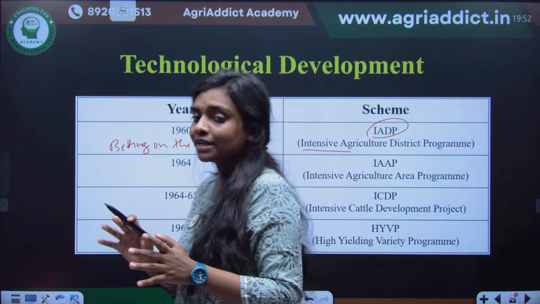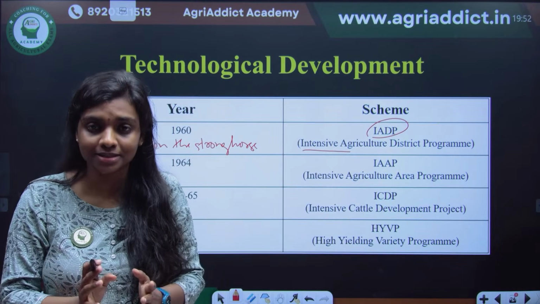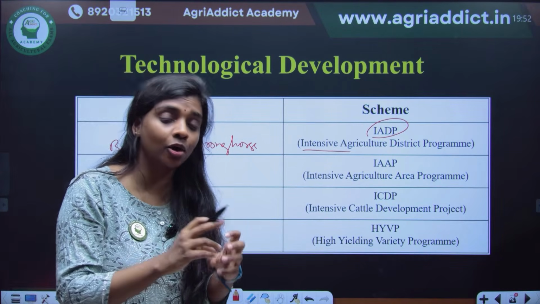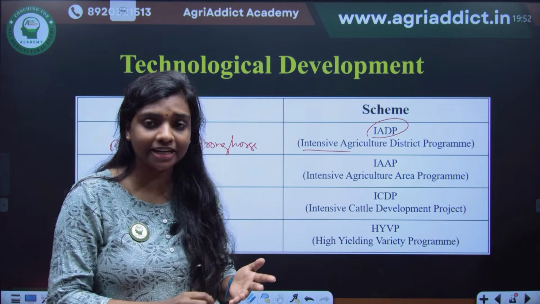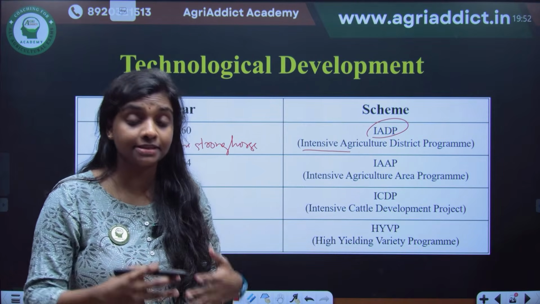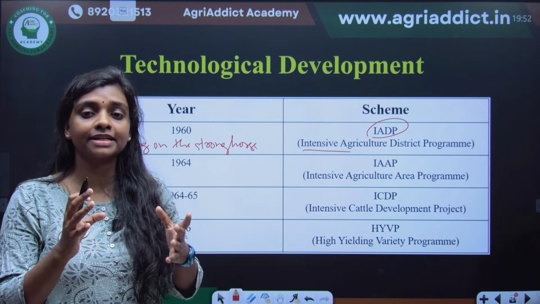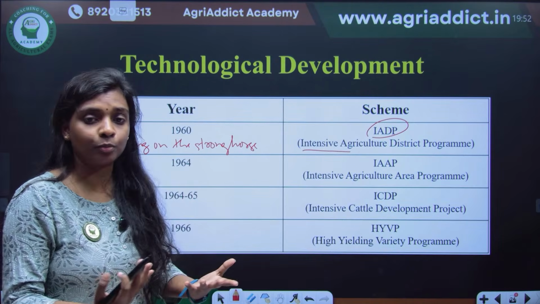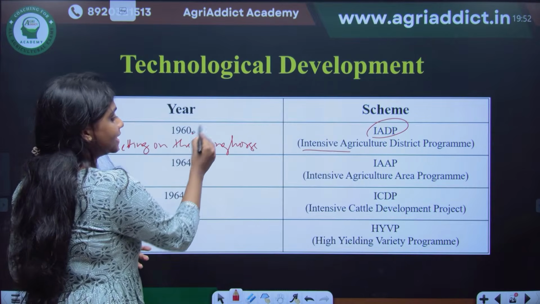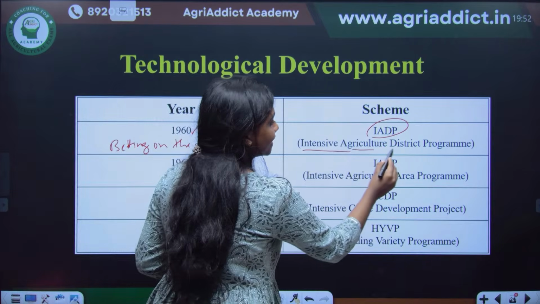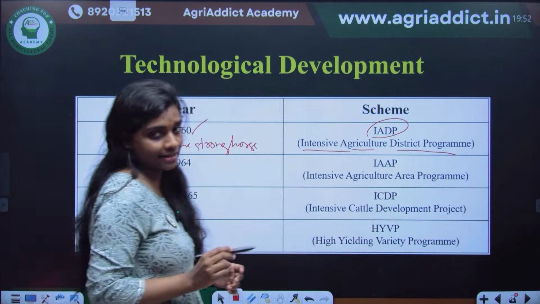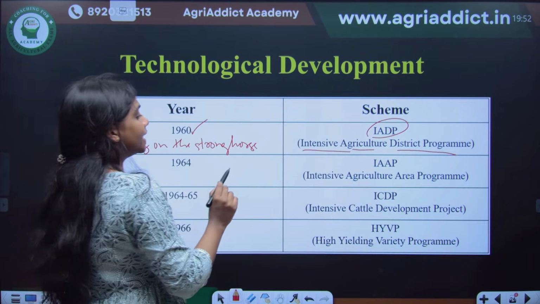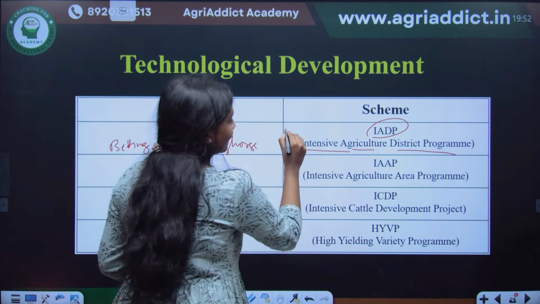They identified some very well performing districts and concentrated all the efforts, all the money, seeds and inputs in these areas, so that they would give the best output. That's how in 1960 the IADP, or Intensive Agricultural District Program, started. It is also known as the package program.